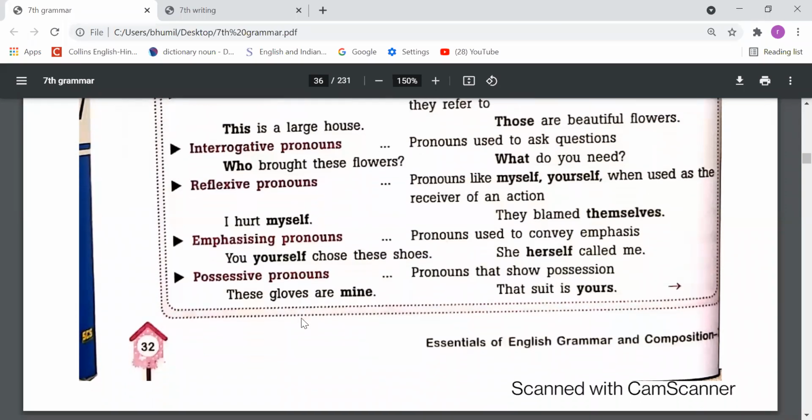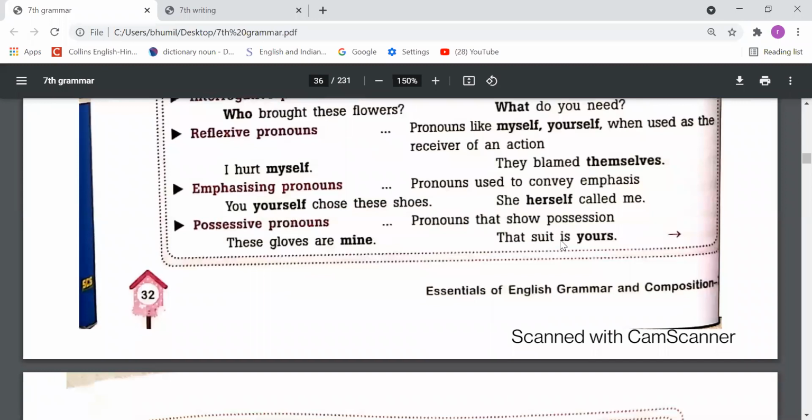Emphasizing pronouns, pronouns used to convey emphasis. Whenever we put emphasis on the subject, in that case we use emphasizing pronouns. The formation of emphasizing pronouns is the same as reflexive pronouns. Like: you yourself chose these shoes, she herself called me. How to use them we will discuss later, but now we have to understand what the emphasizing pronouns are.